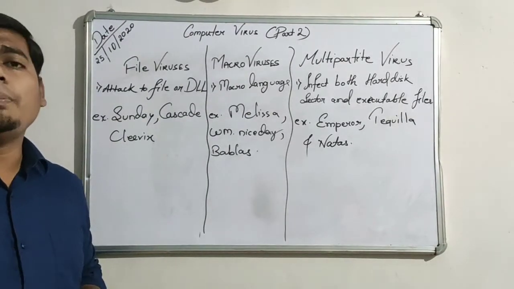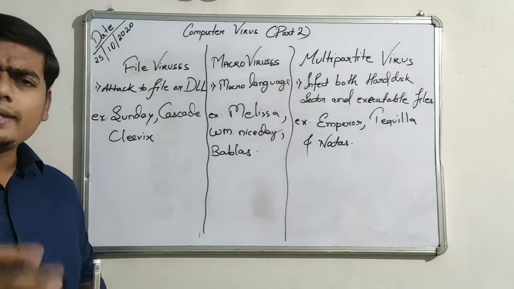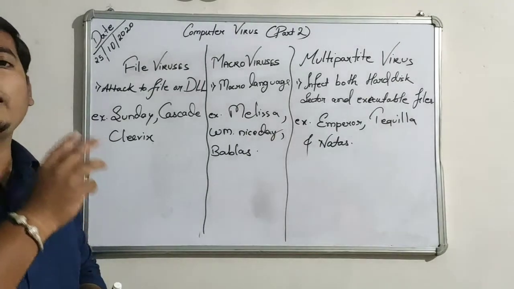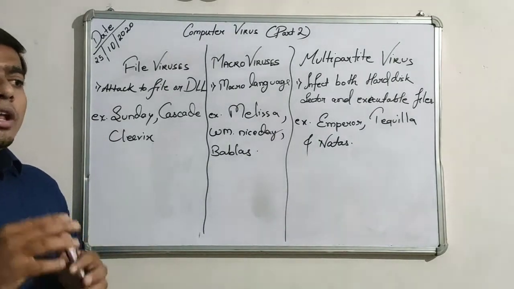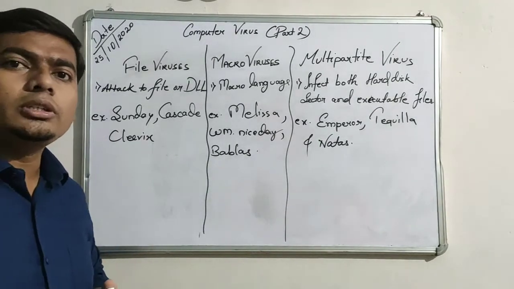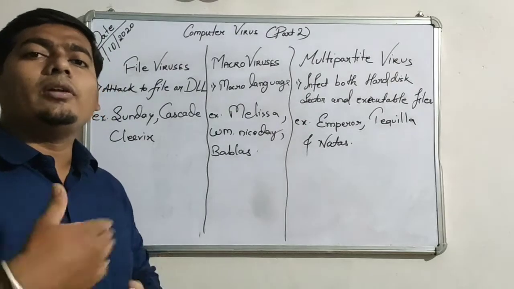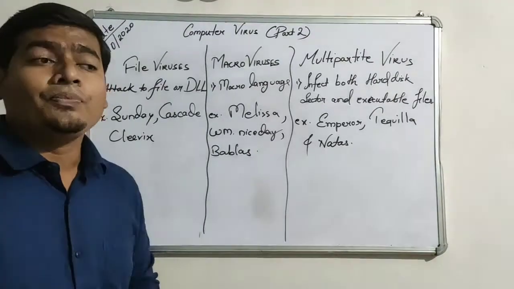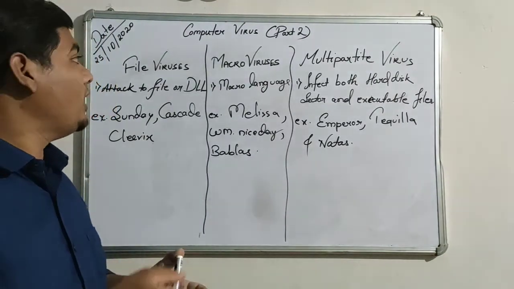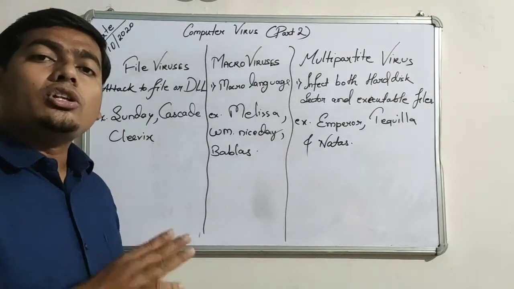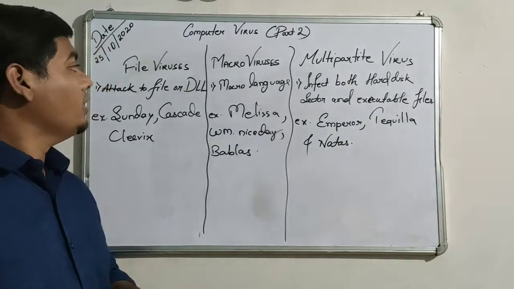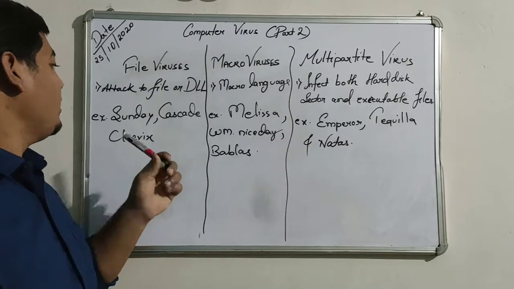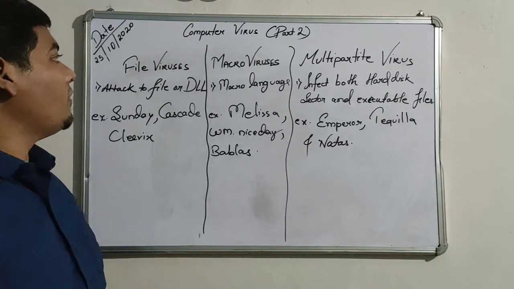For example, you have made a Paint file, or an Excel or Word document, and in that file the virus is already attached. When you take that file to another computer, what will it do? It will replicate with that file only. When you open that file, the virus also gets executed. Understood? Some examples of this virus are Sunday, Cascade, and Clavix. These are the examples for the file virus.